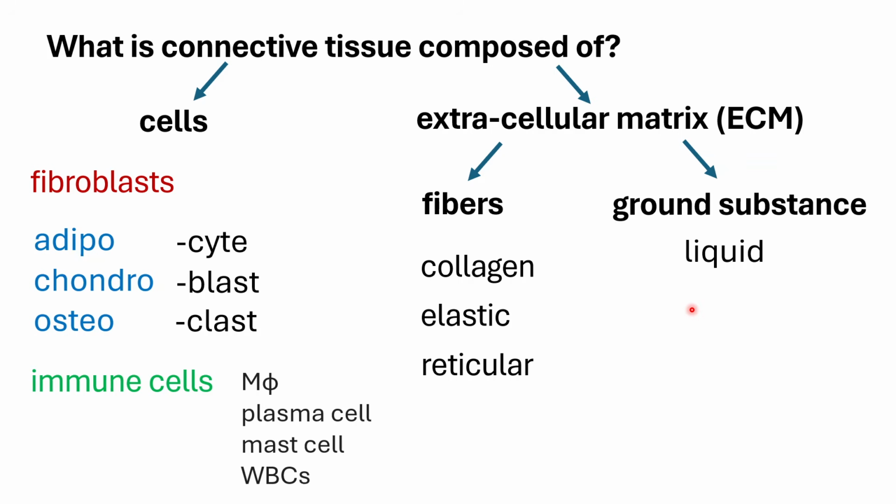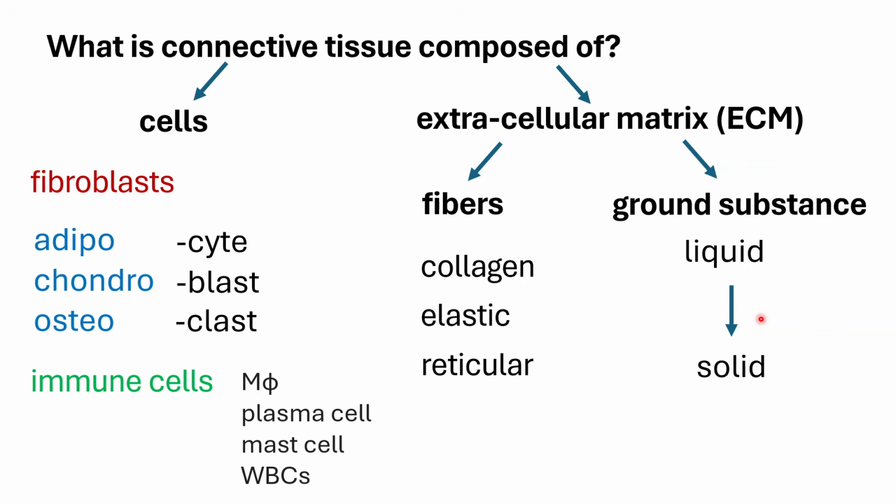The ground substance can either manifest as a liquid form, as with your blood and hematopoietic tissue, or in solid form, as with all the other more sturdy versions of your connective tissue, which we will be talking about more in this lecture session.